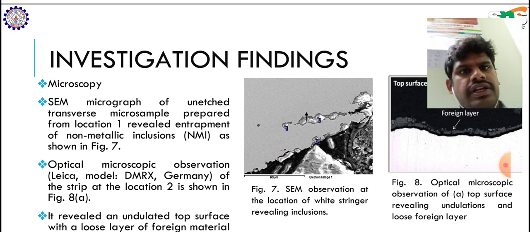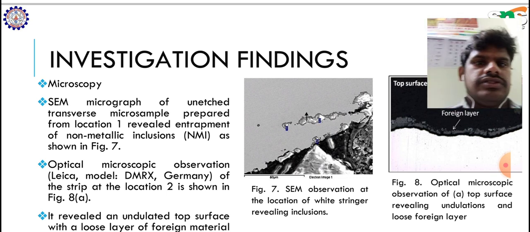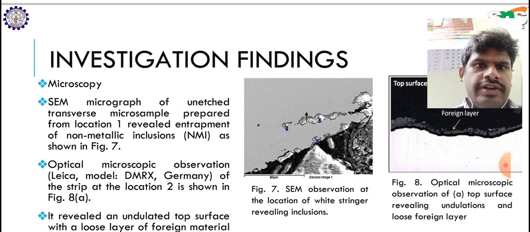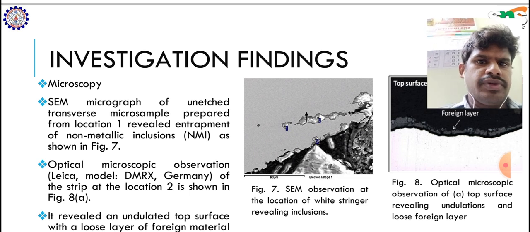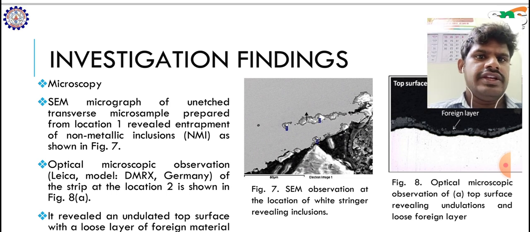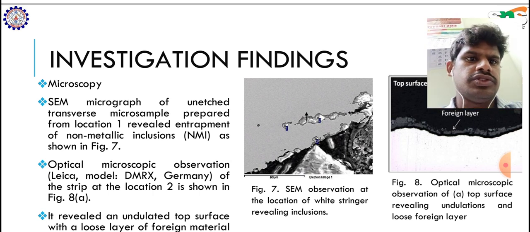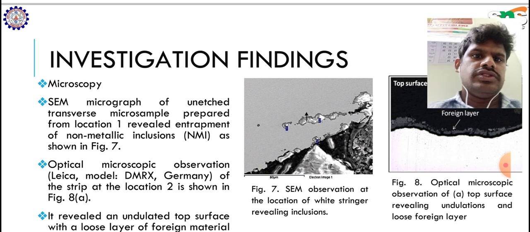Then microscopy is done. For microscopy, SEM investigation is done. The SEM micrograph of an unetched transverse micro sample prepared from location 1 revealed entrapment of non-metallic inclusions, as shown in figure 7.